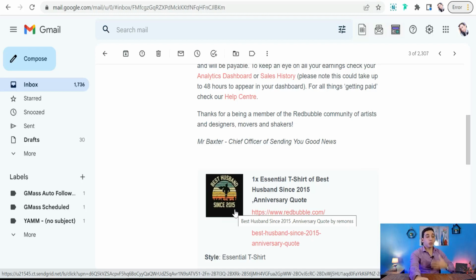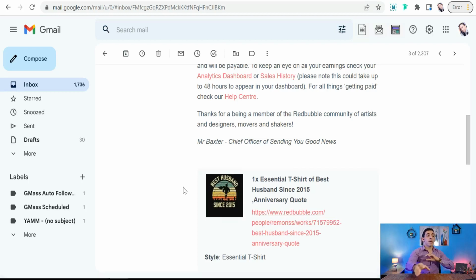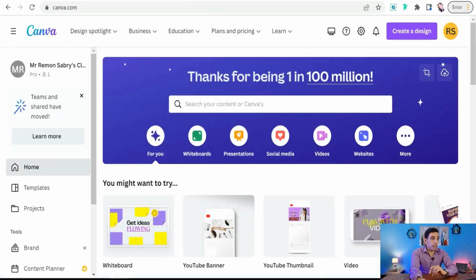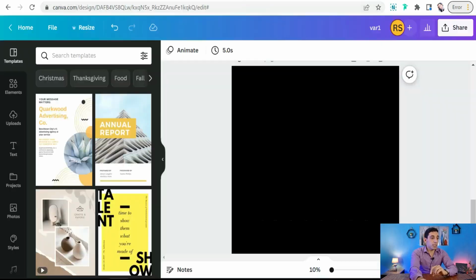Okay, so how to create these simple designs? Simply, you can create these designs everywhere, like on Canva, VistaCreate, Photoshop, and so on. In today's video, I'd like to show you how to create your simple design on canva.com. So you can get to Canva and create your designs with your suitable dimensions.